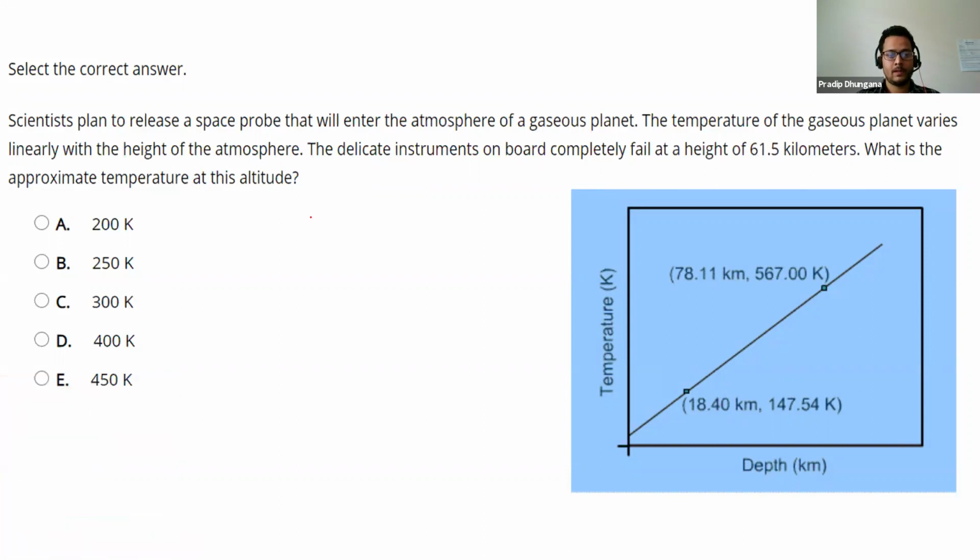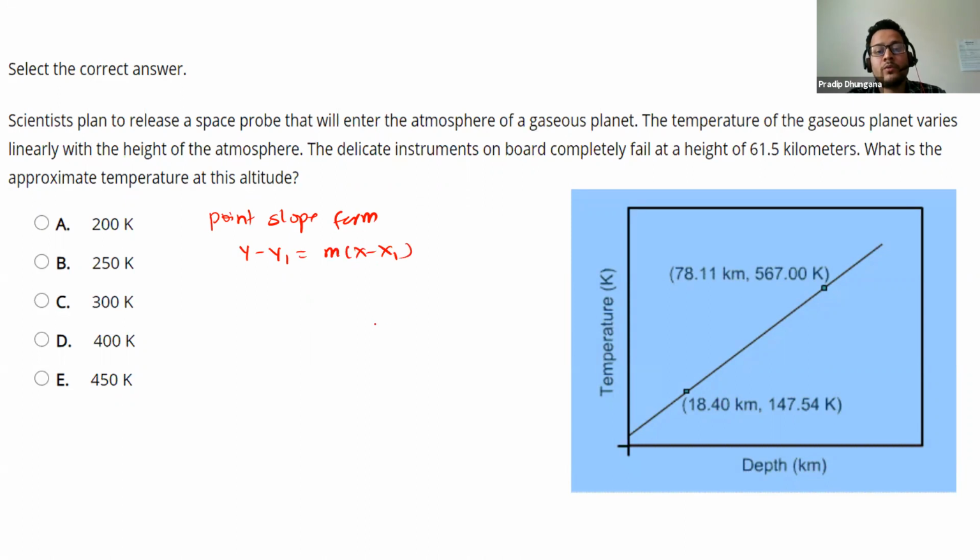So we have to calculate the temperature at 61.5 kilometers, and we are using linear approximation. That means we'll use the point-slope form of a linear equation. In general, the point-slope form is y minus y1 equals m times x minus x1.